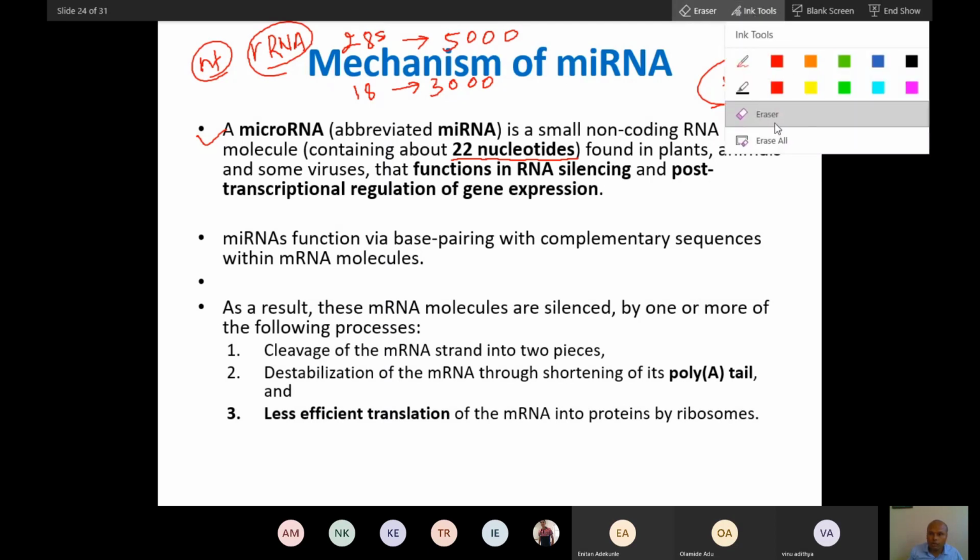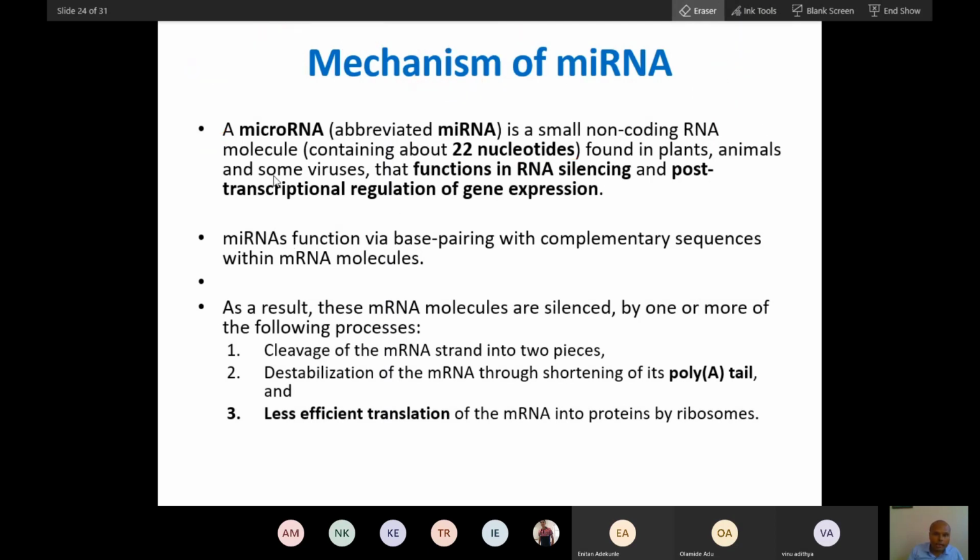Now, you can see this microRNA has 22 nucleotides, and it is present in all eukaryotes. Some viruses also have it, but let's not take that virus into account. It is present mainly in eukaryotes. Just understand that. It is not present in prokaryotes. So the functions of this RNA are in RNA silencing and post-transcriptional regulation of gene expression.